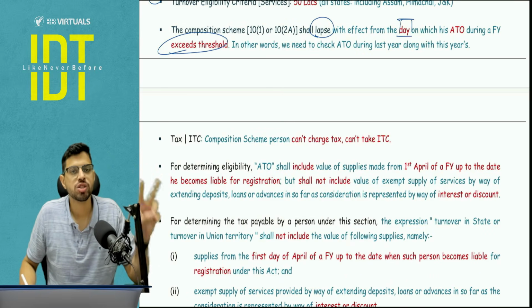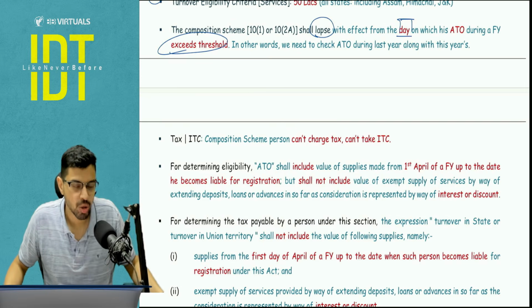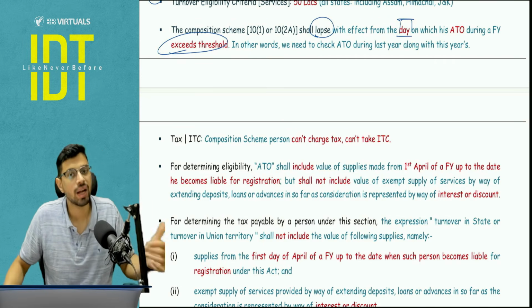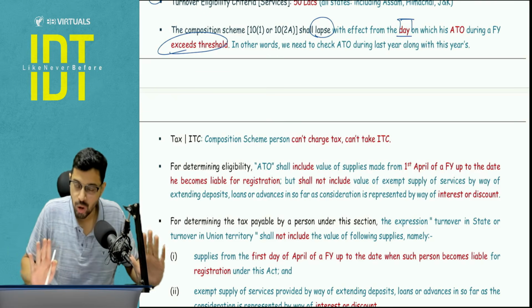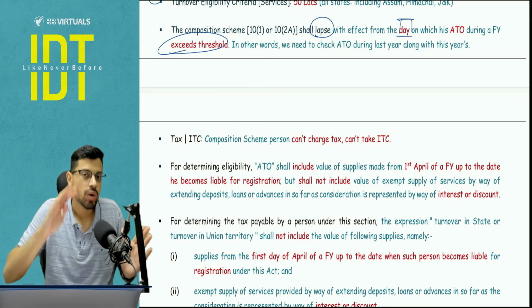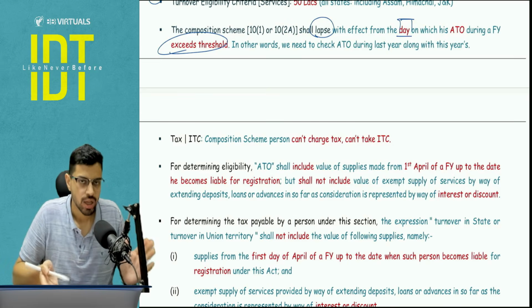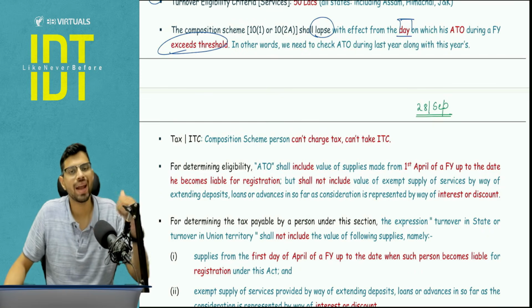So in short, you have to check the limit twice. First, you check whether the preceding year turnover does not cross the threshold. If it does not cross the threshold in the current year, you are welcome under the composition scheme. And in the current year also, you are welcome in the composition scheme only till the date on which your total aggregate turnover exceeds the threshold. So let's say in my current year on, let's say 28th of September, my turnover exceeds the threshold.